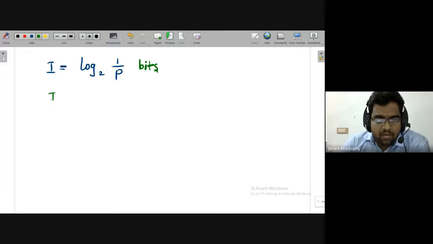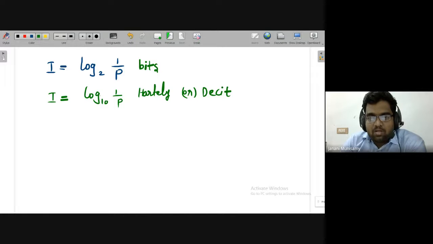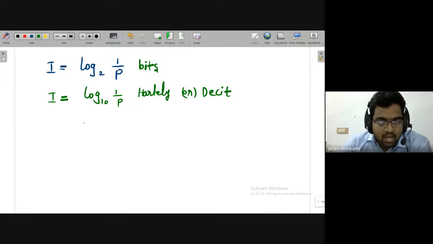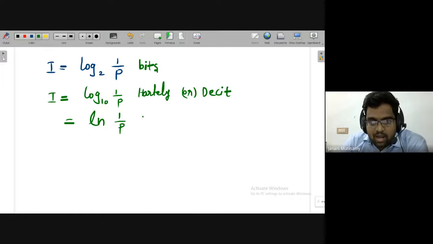Otherwise, if instead of base 2 you are using base 10, the unit is different: hartley or decit. Or otherwise, if I am putting the natural logarithm, or log with base e, instead of base 2 or base 10, then the unit is nat.